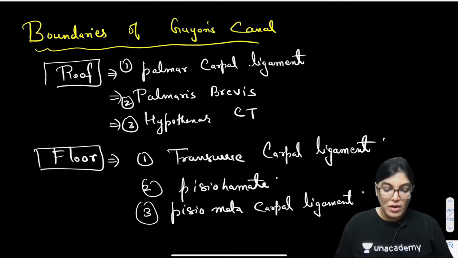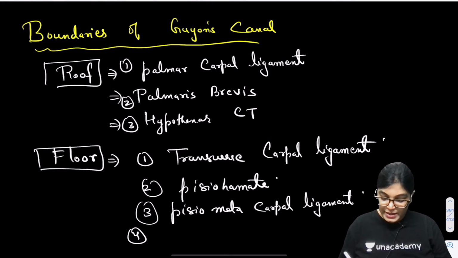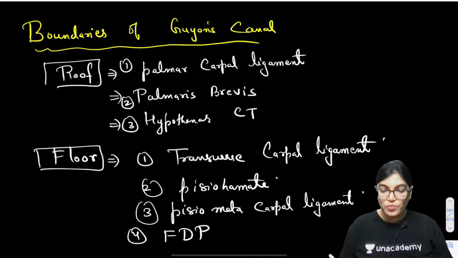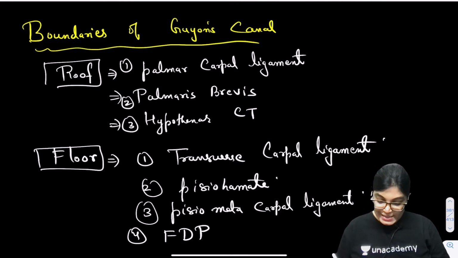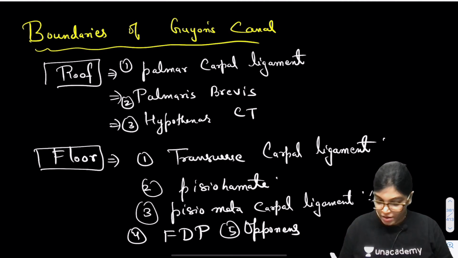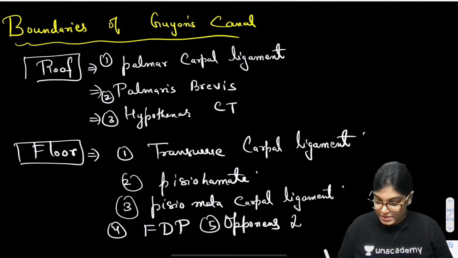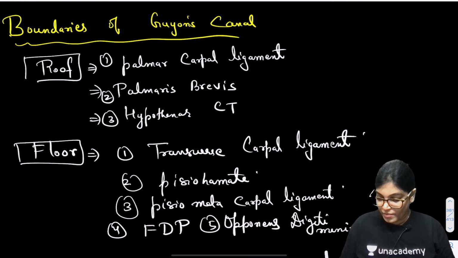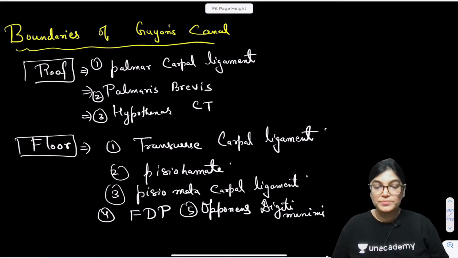Got it? Also the floor is formed by tendon of flexor digitorum profundus and opponens digiti minimi. Got it?